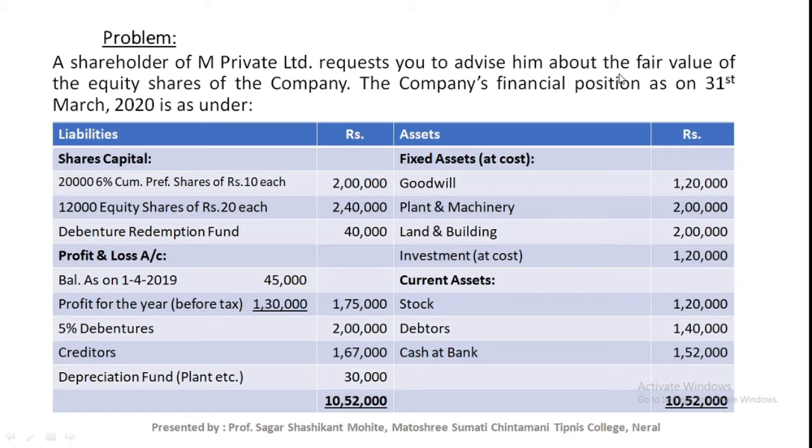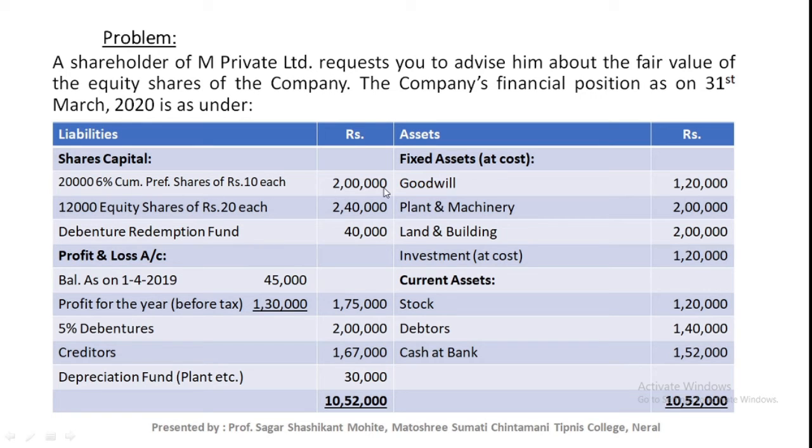Fair value means it is the combination of two methods, the first the intrinsic value method and the second the yield method. That means we need to find the value of share as per the intrinsic value method and the yield value method, and by using the answers of these two methods, we can find out the fair value of the shares. Okay, this is the balance sheet of the company.